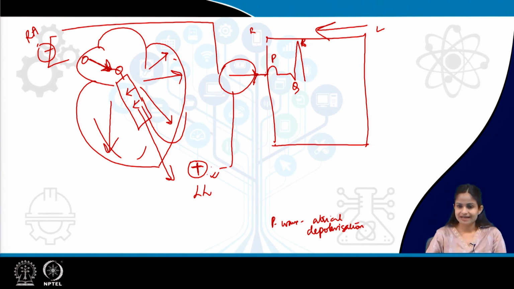So, now the last portion of the heart to get depolarized is the posterobasal portion of the heart, which is again opposite to the direction of the electrode terminal, which is moving away from the positive electrode. Hence, this will also give a small negative deflection, since the posterobasal portion of the heart is also thin. So, it will give a small deflection. This will give rise to the S wave.